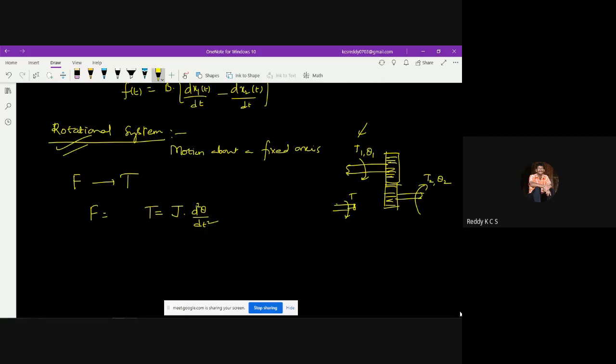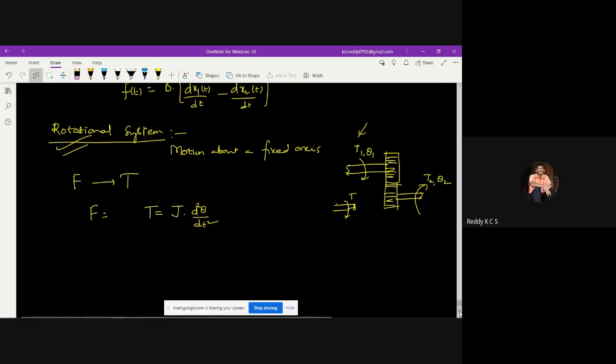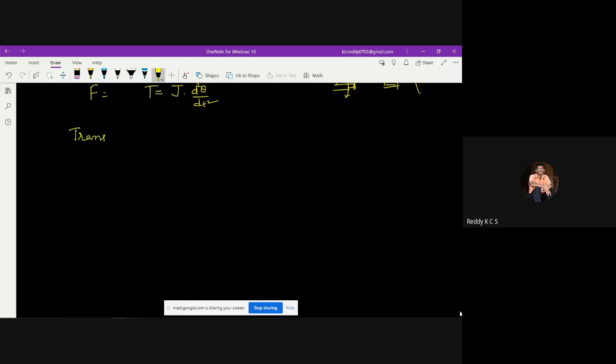Okay, so now the difference between the translation and rotational motion: how the elements are represented in the translation motion, and the equivalent terms in the rotational system. So in the translation system, as we discussed, the mass, and this we can say is inertia, moment of inertia, that is I or J, whatever. Here I have shown it represented as J, so I'll go with J only here also.